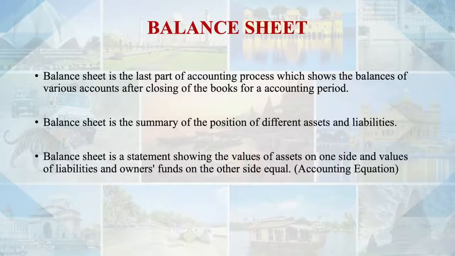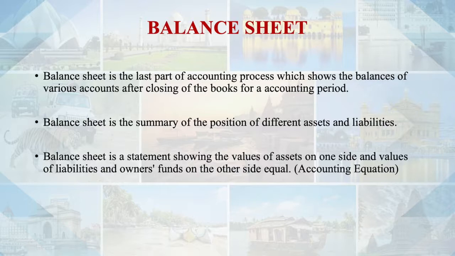This statement is prepared on a particular date, that is, at the end of the accounting year. So on that particular day, the position of the different assets and liabilities is shown by the balance sheet. And this balance sheet also follows the accounting equation.